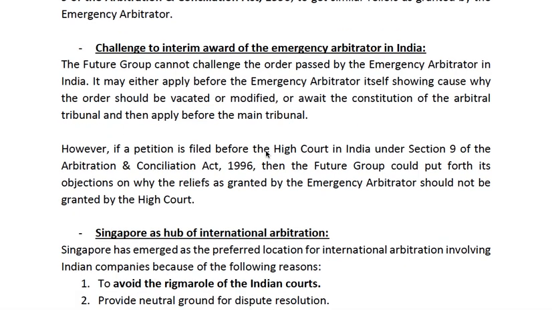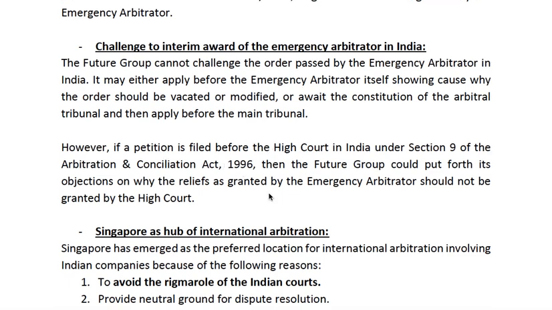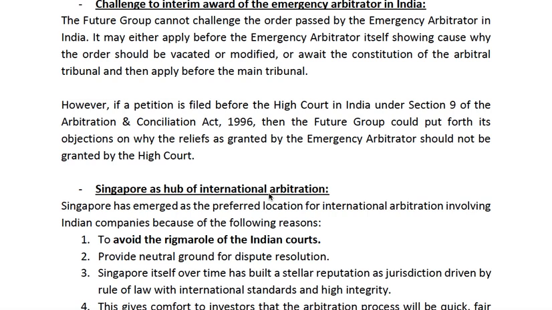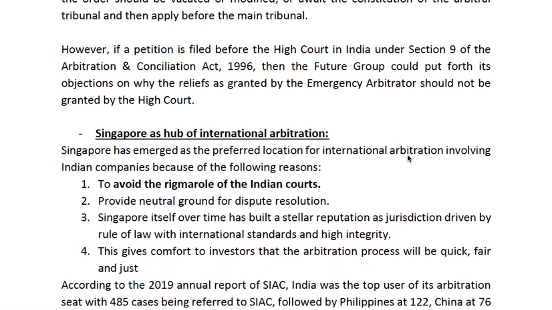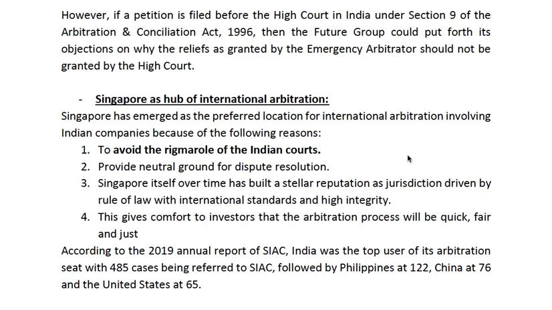So the option which the Future Group has is either they can just go ahead with the deal and dishonor the award. It won't make a difference, but the business houses have their image to maintain internationally, so they will go by the legal means, and the legal means is to go to the High Court in India under Section 9 of the Arbitration and Conciliation Act. And they can put forward their objections on why the reliefs granted by the emergency arbitrator should not be granted by the High Court. So restraint on restraint, right?